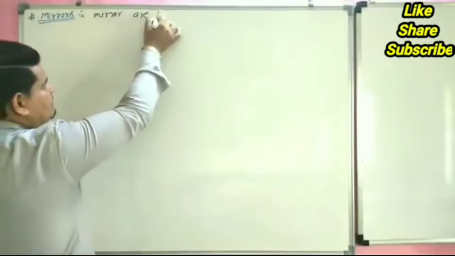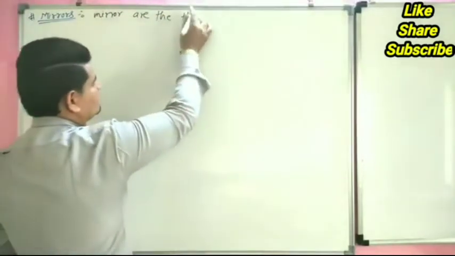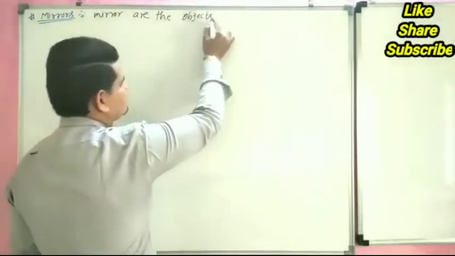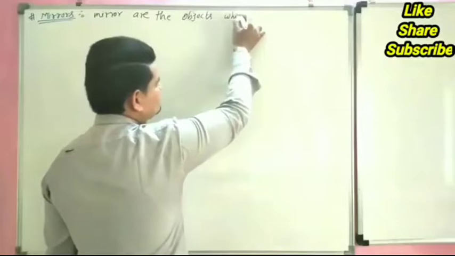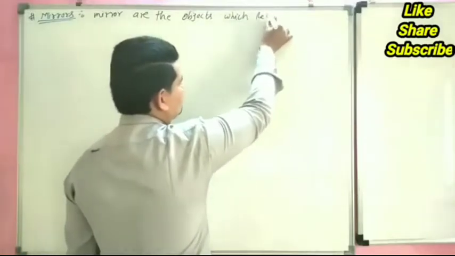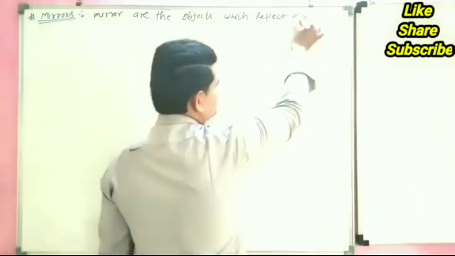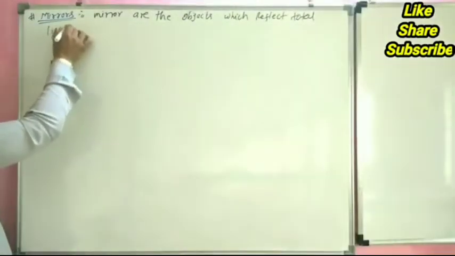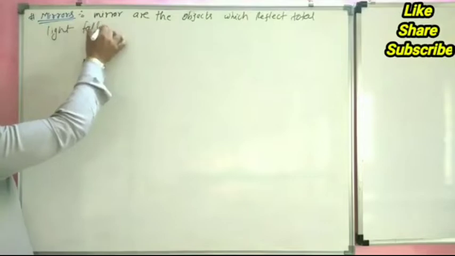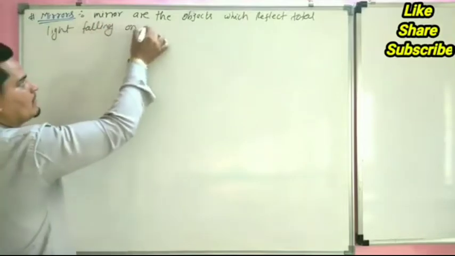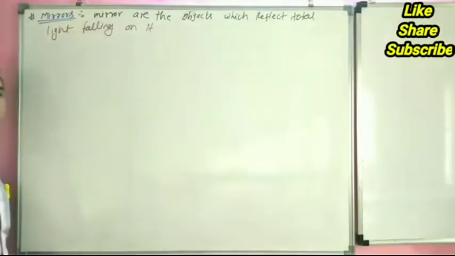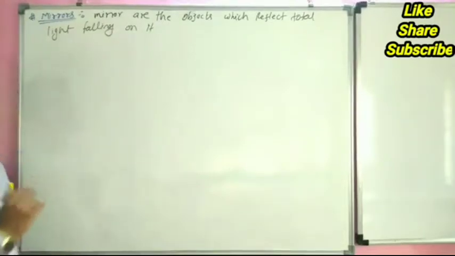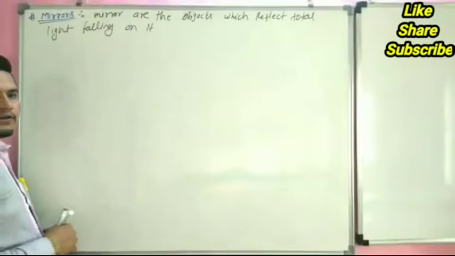mirrors are the objects which reflect total light falling on them. Mirrors are the objects which reflect total light falling on it. It reflects total light falling on it.